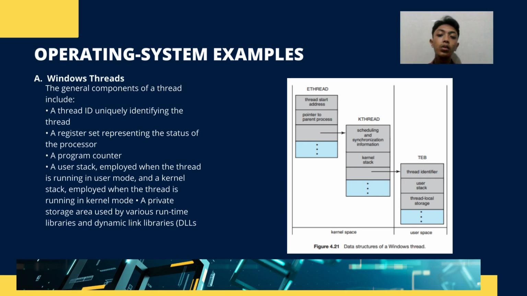Okay, the last material I will talk about is operating system examples. We have two kinds of OS examples that I will talk about. Firstly is Windows threads. The general components of a thread include a thread ID uniquely identifying the thread, a register set representing the status of the processor, a program counter, a user stack employed when the thread is running in user mode, and a kernel stack employed when the thread is running in kernel mode. A private storage area is used by various runtime libraries and dynamic link libraries or DLLs.